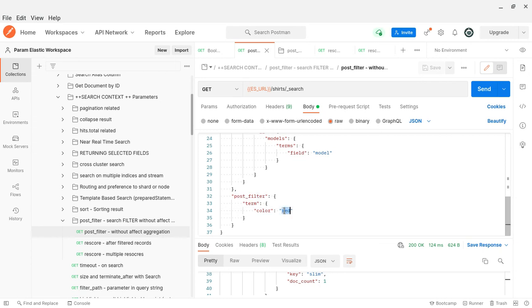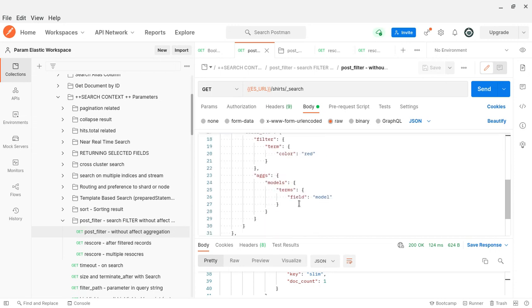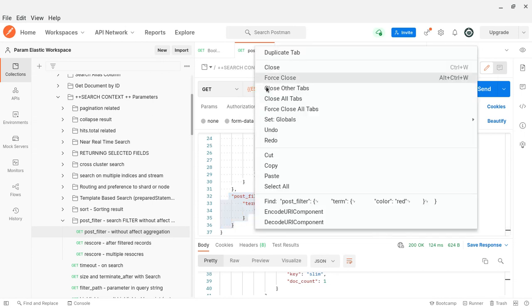Let's say that with these boolean filters I get 100 records, and then by this post filter we may return only 10. Who knows? This is a normal case. Okay, let me close everything, let me close all the tabs.